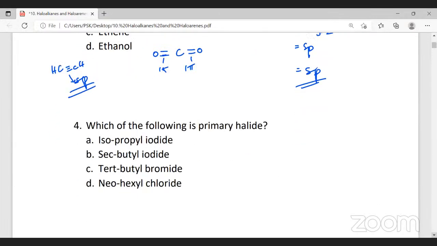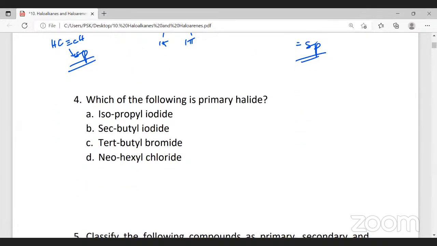Which of the following is a primary halide? What do you mean by a primary halide? Now one is isopropyl iodide. Isopropyl iodide is CH3, CHI, and CH3.